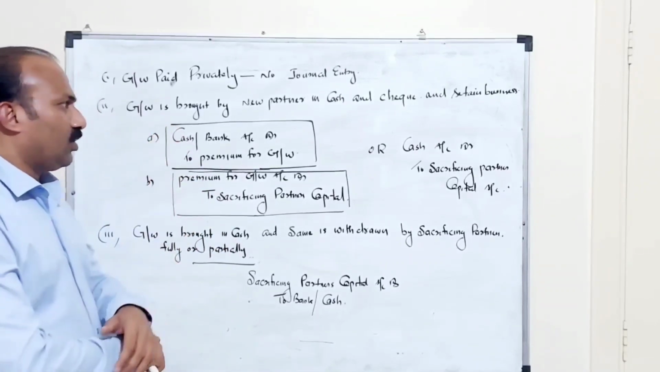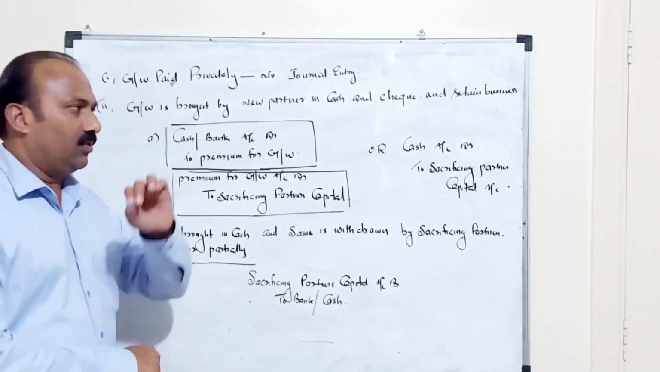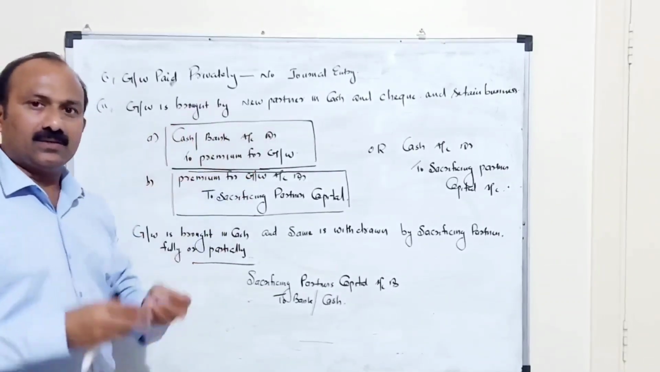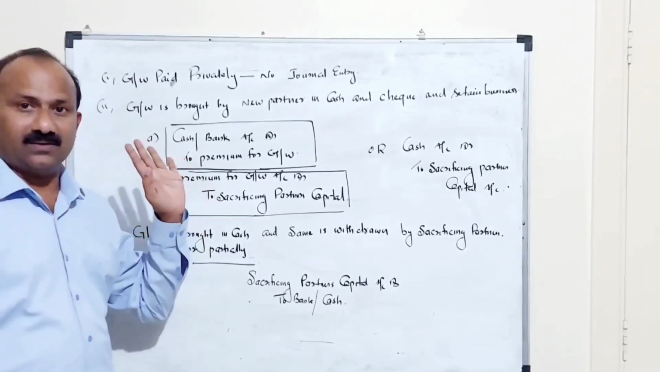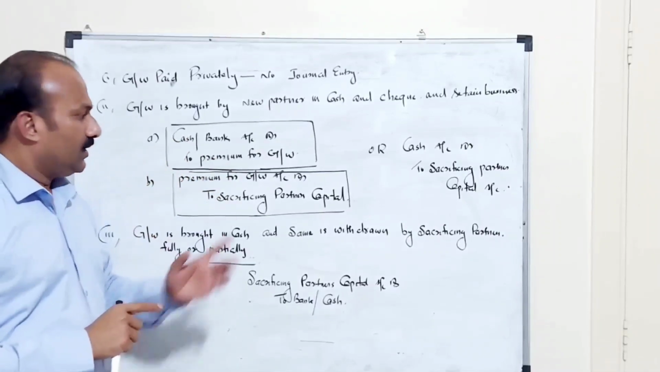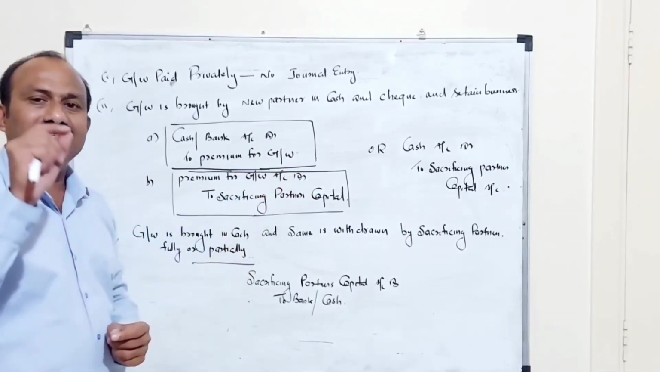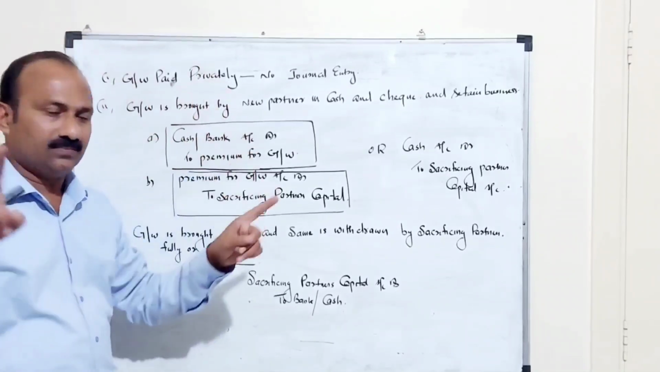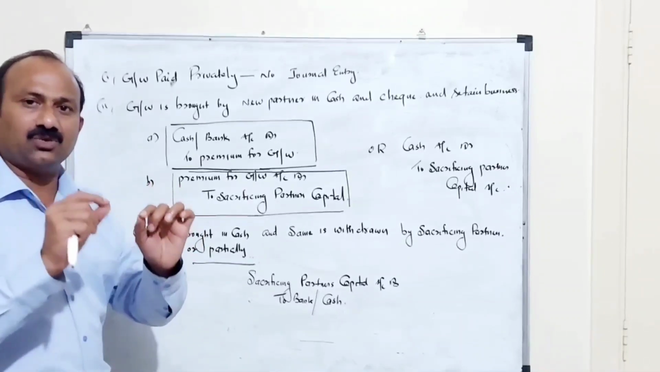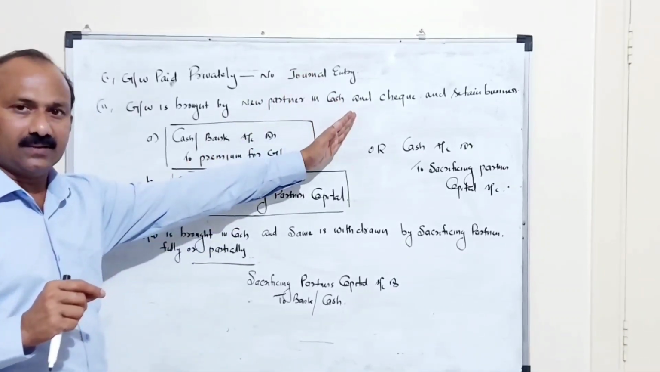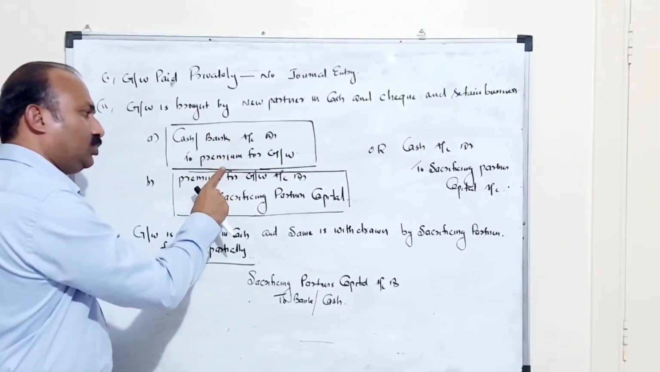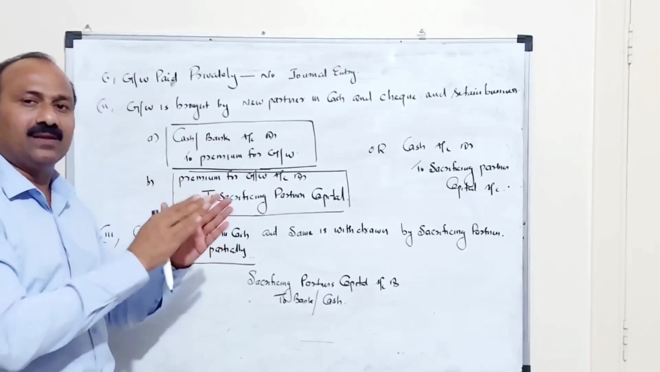Second one is goodwill brought by the new partner in cash or cheque and retained in the business. Here the goodwill is brought by the new partner in cash or bank. So the first entry will be cash or bank account debited to premium for goodwill. Please note that he will bring only his share of goodwill, not the total goodwill. So the new partner brings his share of goodwill in cash or bank and it is retained in the business. That means he brings goodwill.